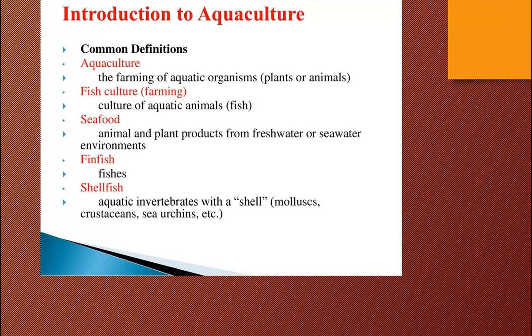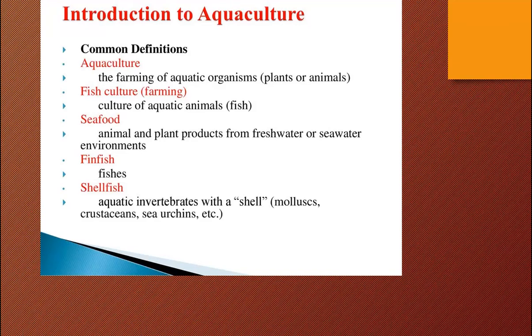For plants it is called phytoplankton, and for animals it is zooplankton. So the farming of aquatic organisms is aquaculture. Fish farming or fish culture is of aquatic animal, fish. And seafood, animal and plant products from freshwater or seawater environment.